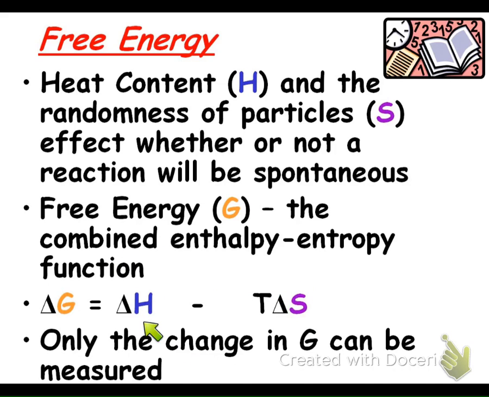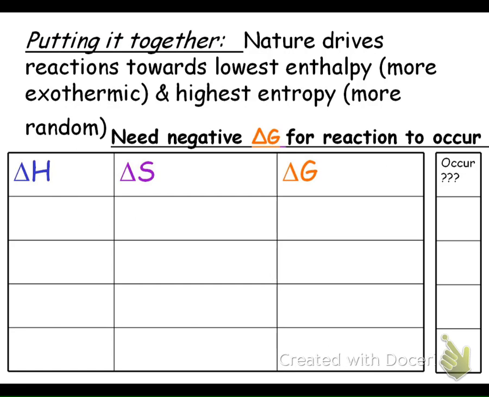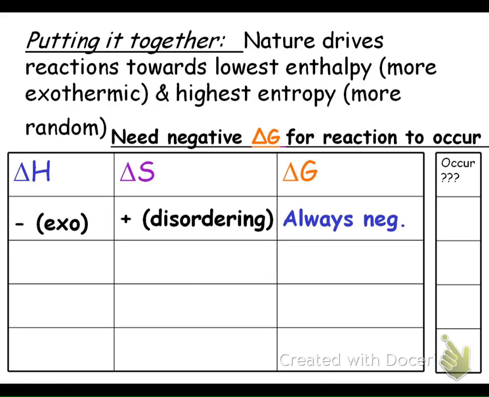So when we're all said and done, the only thing that we're going to actually be able to measure, the only change that can be measured, is the change in G. So that's what we will go off of. So putting it together, again, nature drives reactions towards low enthalpy and high entropy. So in order for something to occur spontaneously, the delta G has to be a negative value. So if I've got an exothermic reaction and something that's becoming more disordered, G will always be negative. And because G is always negative, it will always occur spontaneously.